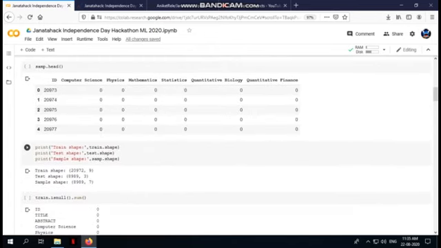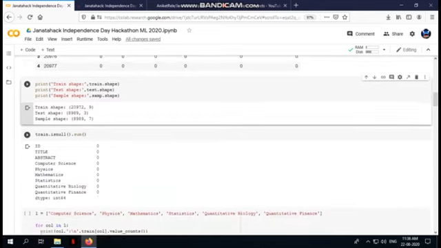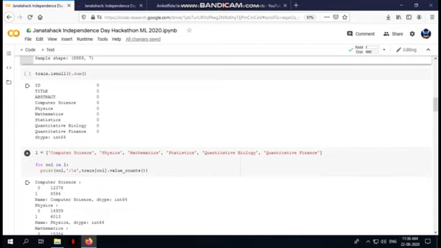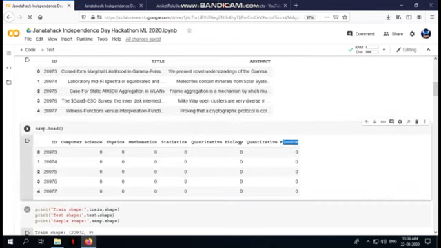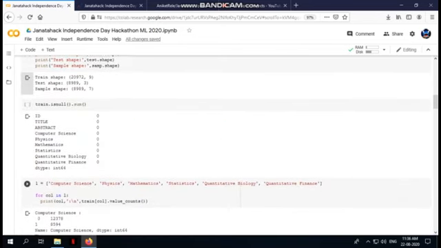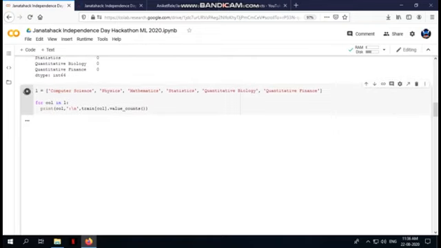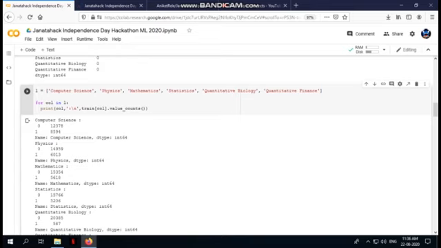We'll look at the size of the train data. It is 20,000 rows. So this is not a very huge data set, it's like a moderate size data. We'll apply natural language processing and we'll also see what the constraints are. Suppose we take all these labels and save them in a list L, and take the value counts of all the dependent columns, then we'll get all the zeros and one values.